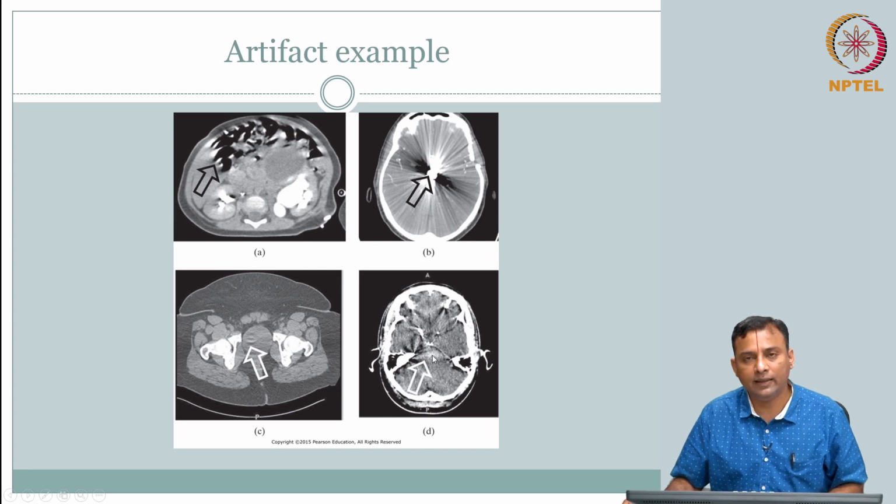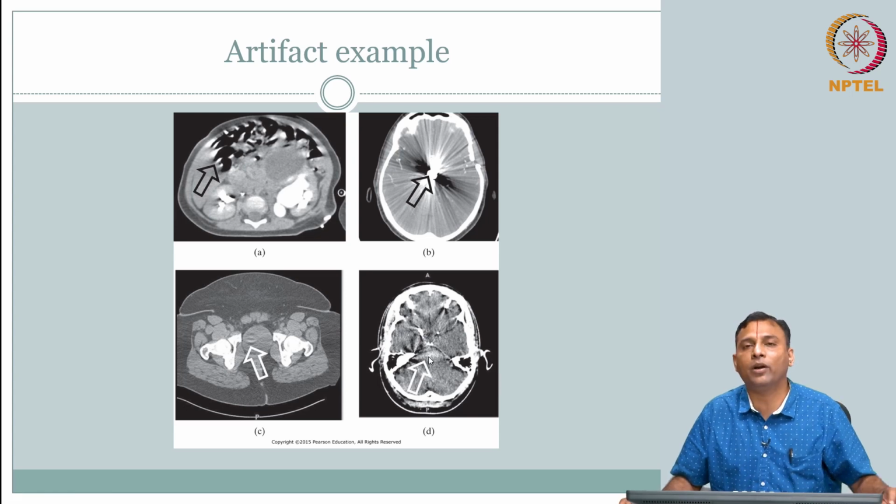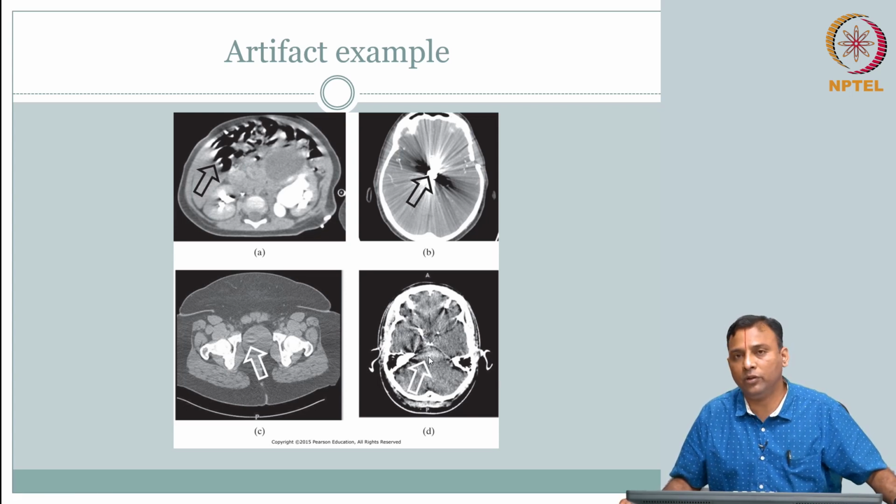This is very subtle to us, but for somebody who has been trained to look at these images day in and day out, they will tell, oh, I suspect from my experience, I know this is not really the material property there, it is an artifact due to beam hardening. We will pay a little more attention when we get to the portion of beam interaction with material. Okay, good. So that is for artifact examples.